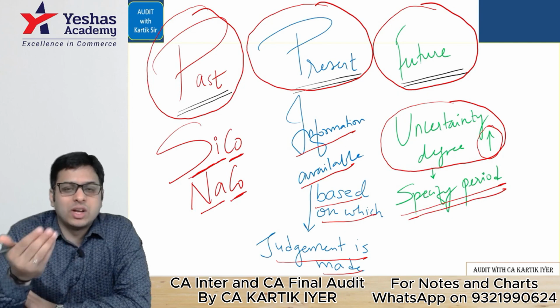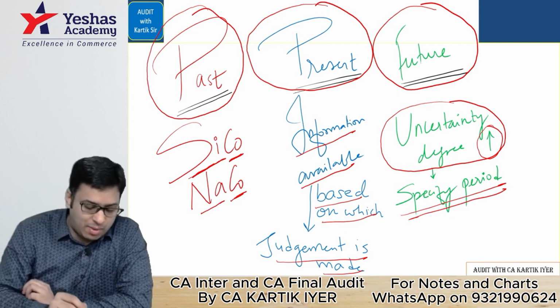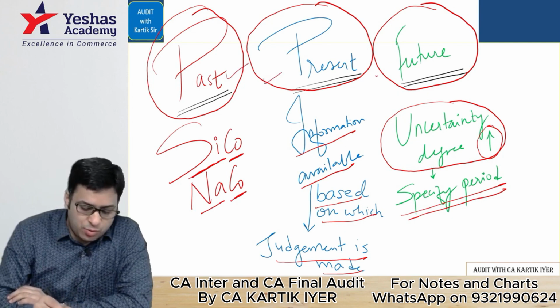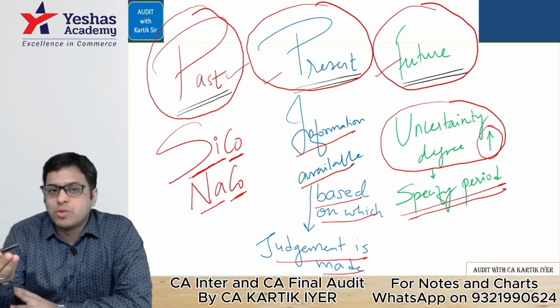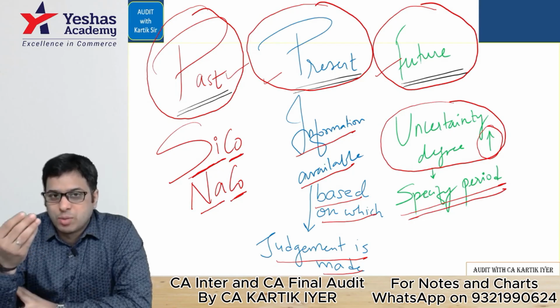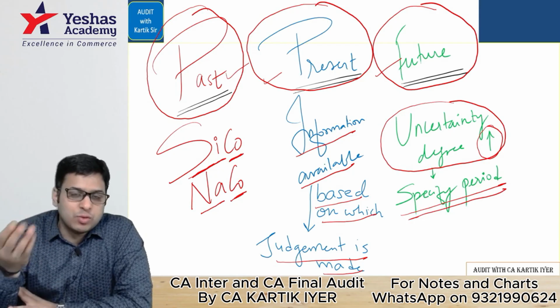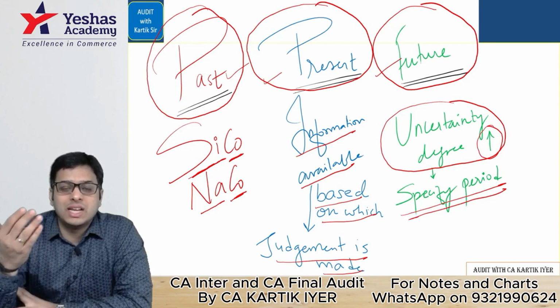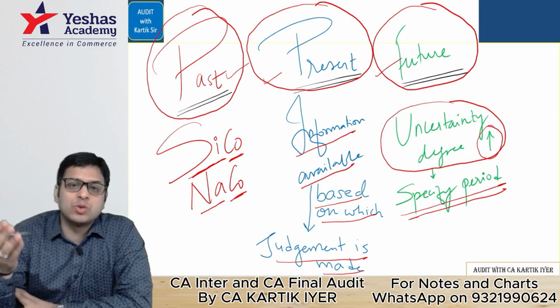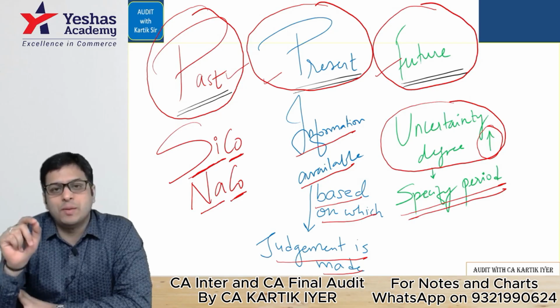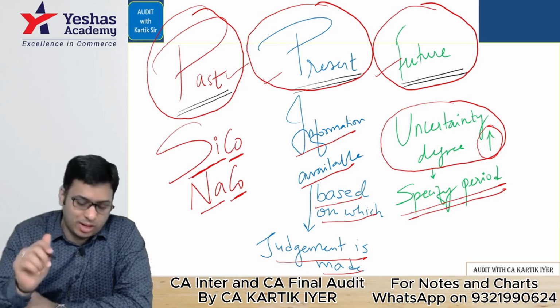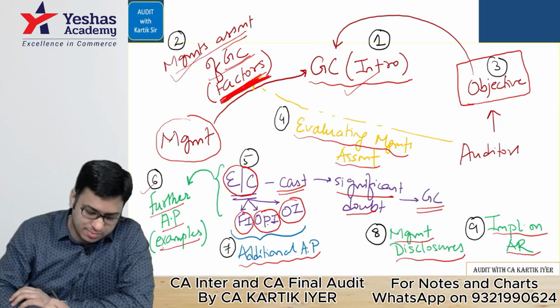Go for it, tell me. Management's assessment regarding going concern, what factors will they keep in mind? They'll keep in mind past, present, and future. Past is Sikonaco. Your present is, you will take the information at present based on which you will make the judgment about the future. And regarding the future, they have said here, uncertainty degree will increase the further into the future you think. Hence, it is important for the management to specify the period. Very comfortable? Okay. Let's go further, please here.